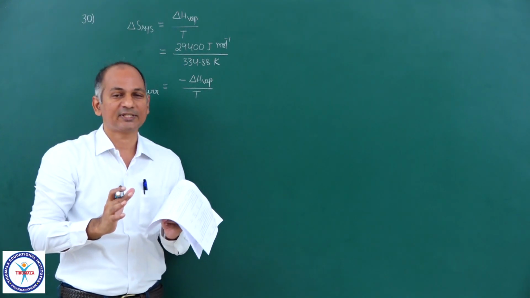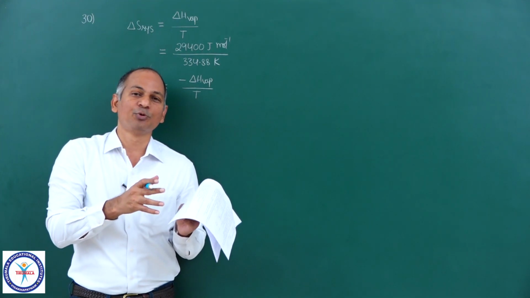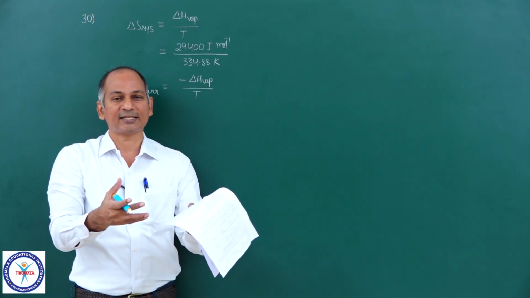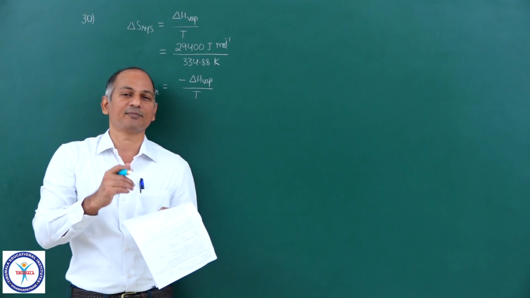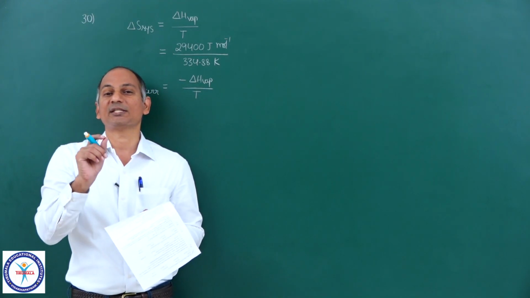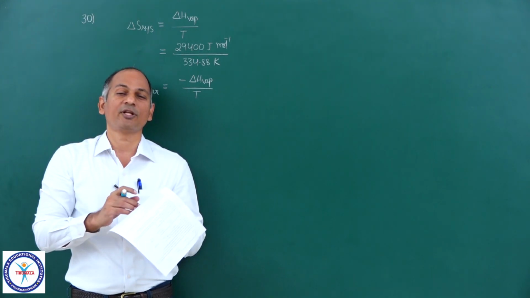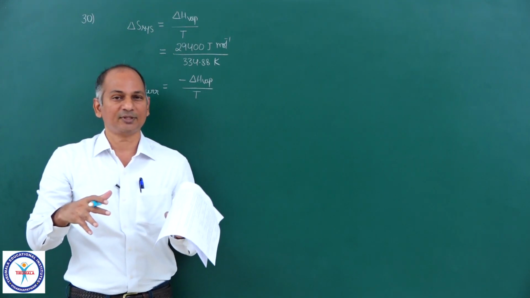Q reversible for system and minus Q reversible for surroundings. Because whatever heat the system is gaining, that heat is coming from surroundings only. And if you remember, every process is a reversible process from the surroundings' point of view. Surroundings are enormous, so all processes in surroundings are reversible.